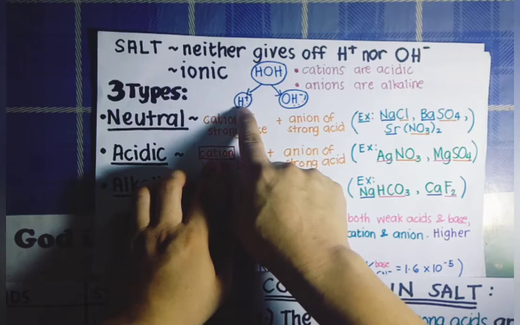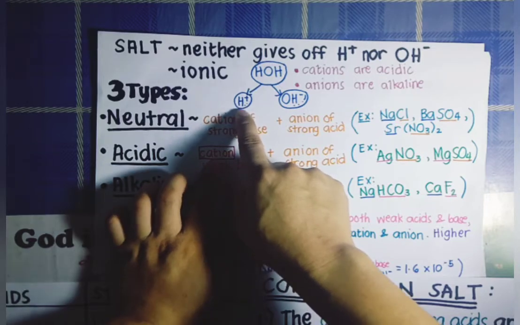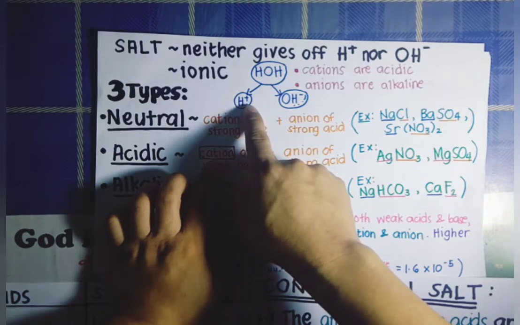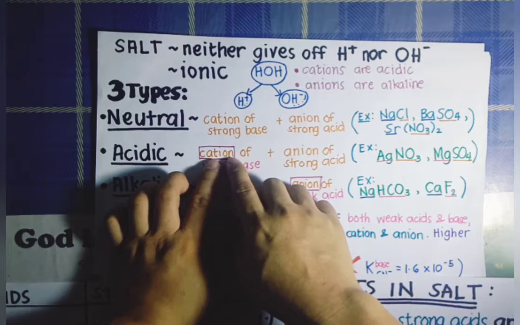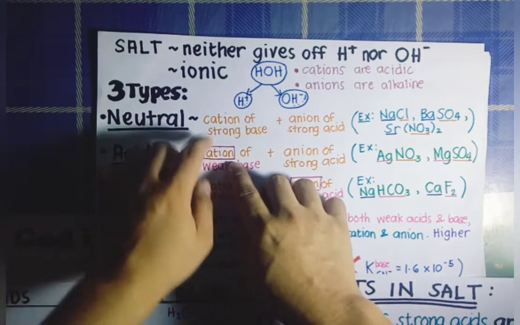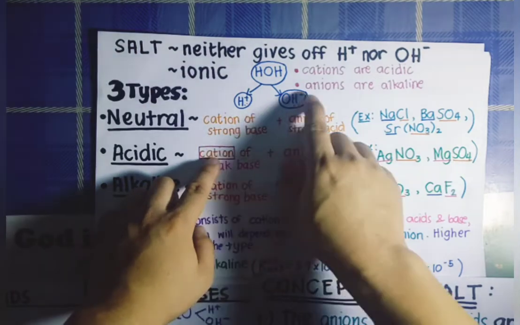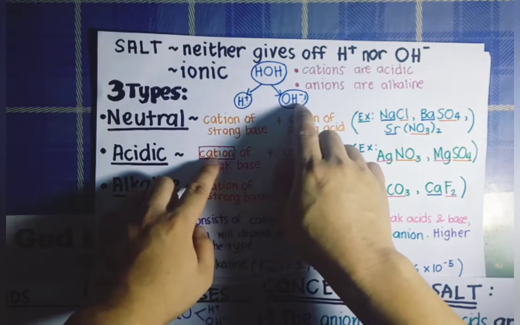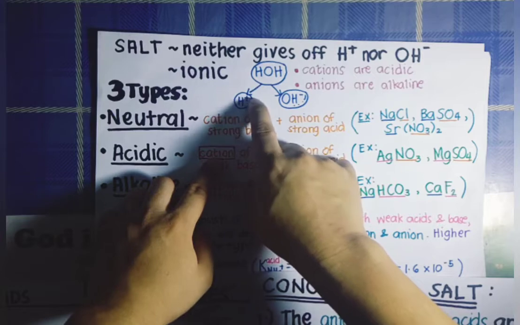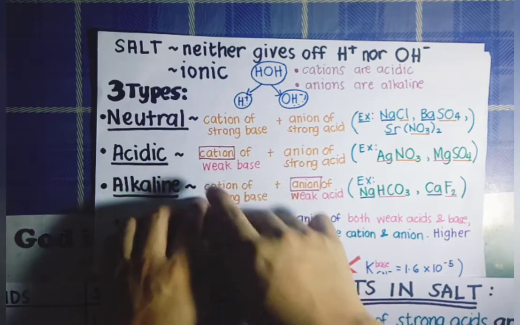This will actually lower the pH, or increase the hydrogen ion concentration in the water molecule, therefore making the solution acidic. Okay, so again, the cation here can now react with the water molecule because this one is much stronger than water. So once this one reacts to the negatively charged hydroxide ion, that's the time the water molecule will liberate or give off positively charged hydrogen, which will make the solution acidic.